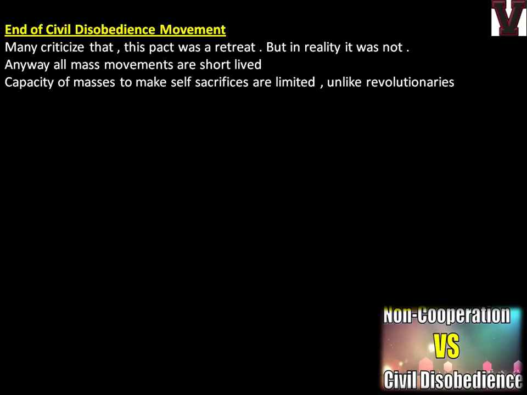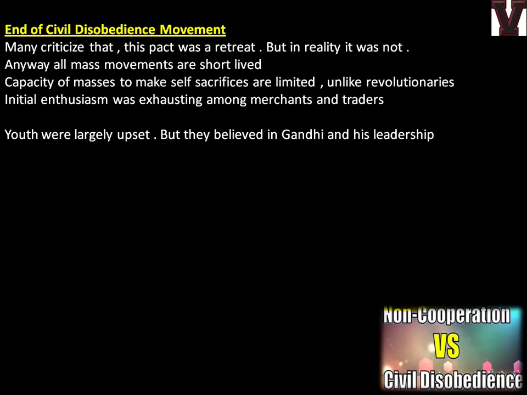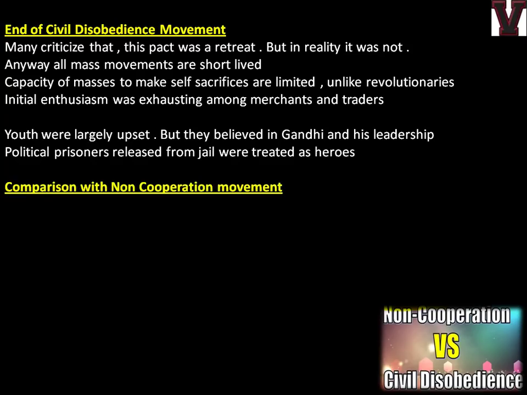Revolutionaries will be engaged in heroic deeds and individual heroism, but the masses, who are common people, artisans and peasants, cannot make self-sacrifices like them for a long time. Initial enthusiasm was exhausted among merchants and traders. Youth were largely upset, but they believed in Gandhian leadership. So the overall effect was that it ended peacefully, but there were mixed views from different classes of society. Political prisoners released from jail were treated as heroes.